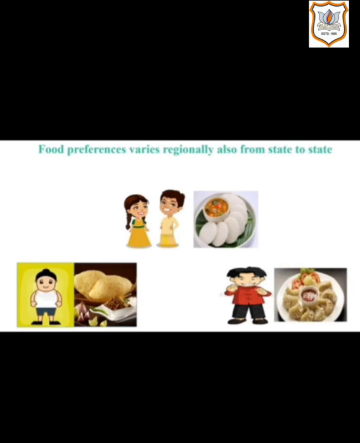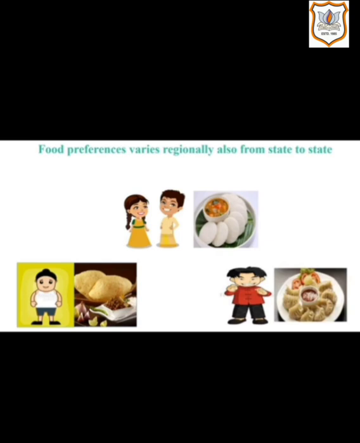As mentioned in activity 1.1, you have to collect information from your friends staying in different states of India. So food variety also differs from state to state. For example, your South Indian friends must like to eat idli, dosa, uttapam and so on, while your Punjabi friend would like to eat chole bhature, sarson ka saag, makki ki roti and so on. While a northeastern friend of yours would like to eat momos, Chinese and so on.